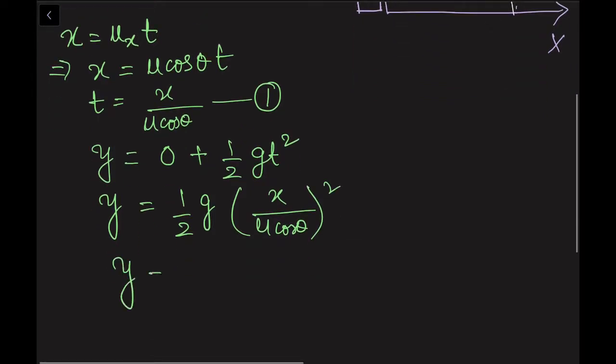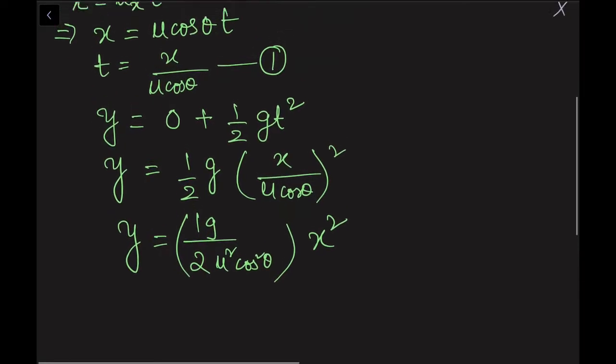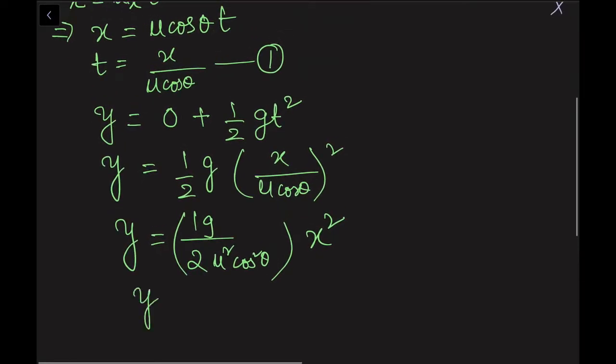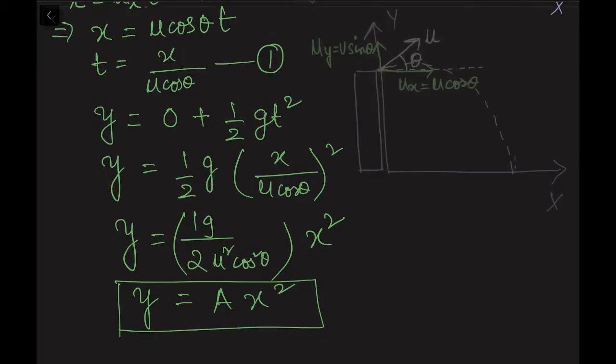So I am getting y is equal to u square, something like this. This is constant, so again y is equal to some constant into x square. So once again this proves that this is the equation of a parabola.